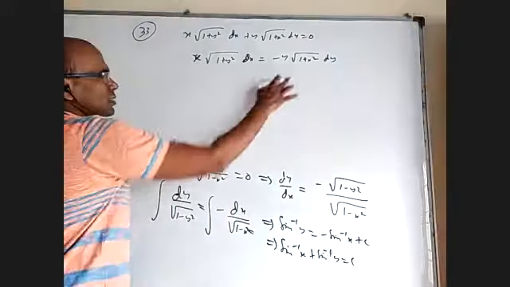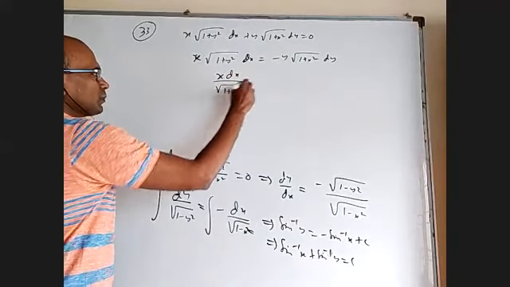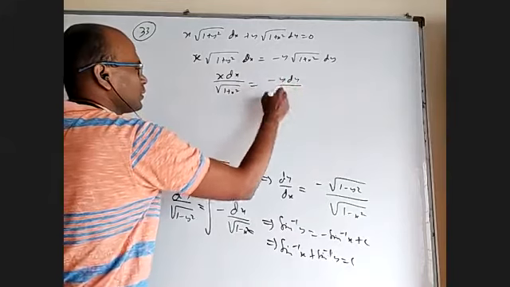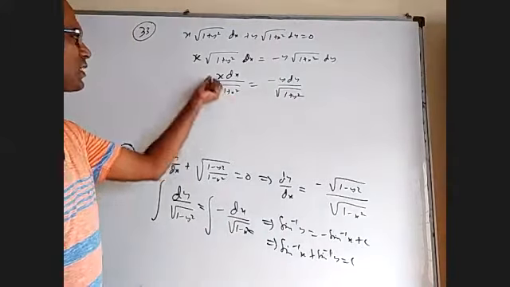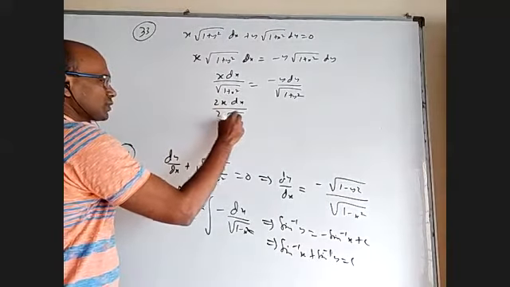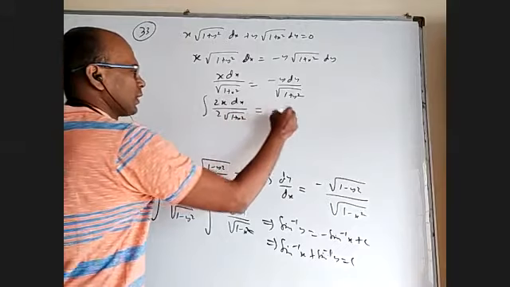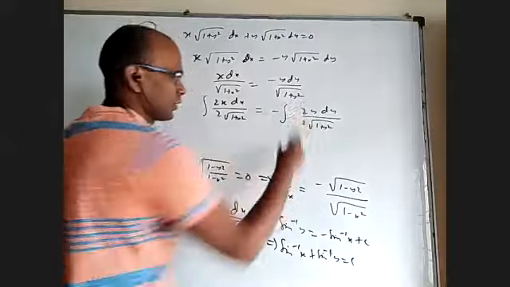Here dx is there, so all the x here, y that side. So x dx by root 1 plus x square equals minus y dy by root 1 plus y square. Very nicely for this derivative is available. I can even write 2x dx by 2 root 1 plus x square integral minus 2y dy by 2 root 1 plus y square. Multiply and divide with 2.